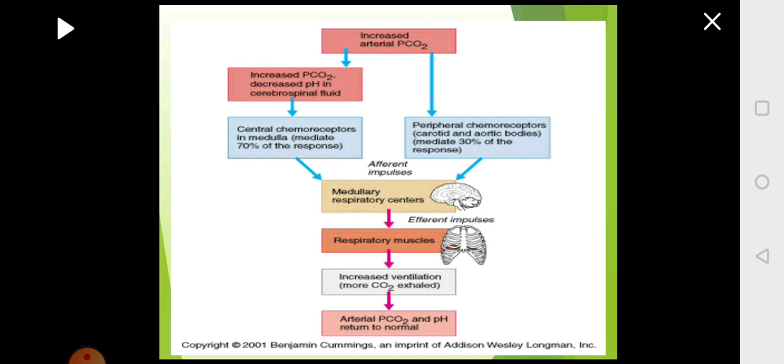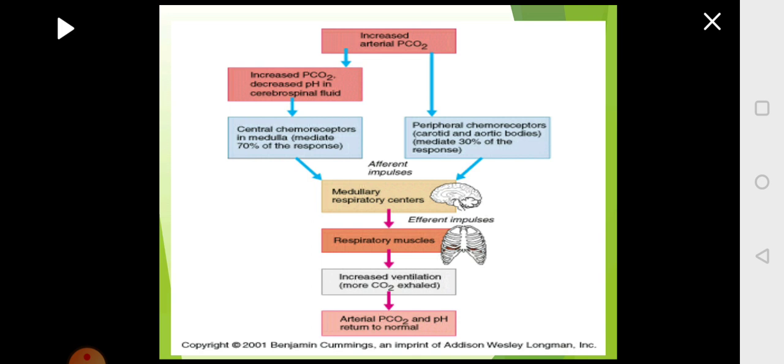So this is the neural pathway where you have the centers in the medulla and the pons, which are controlling the rate of respiration. When nothing is happening at the restful state, it brings about a rhythmic pattern, and when there is some activity or some other receptor is triggered, then it brings about a pattern in the respiratory tract based on the need. So this is how all the receptors and the nervous system together will control the rate of involuntary respiration, and voluntary respiration is controlled by the cerebral cortex.